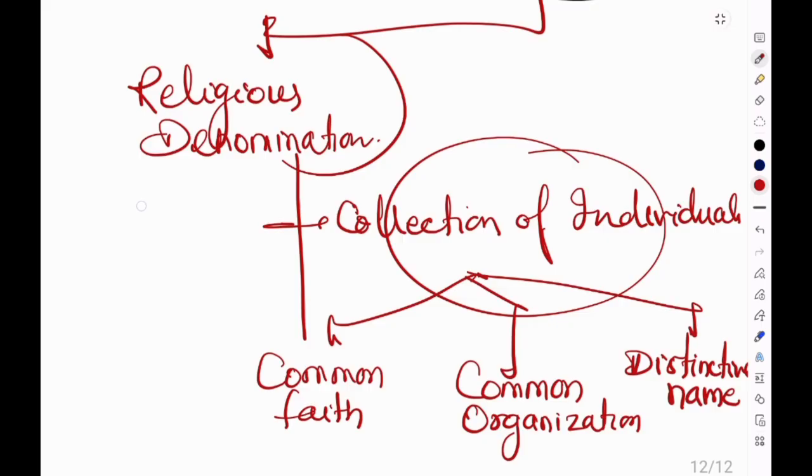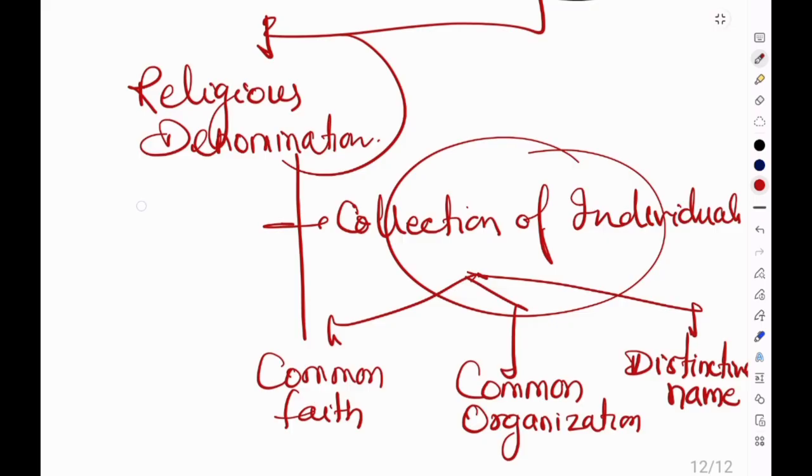And the third element is a distinctive name. The denomination must be known by a separate and distinctive name. People should be able to identify the group as distinct from others, for example the Ramanuja Sampradaya, the Saivites, the Vaishnavites. These names serve as a marker of separate religious identity.